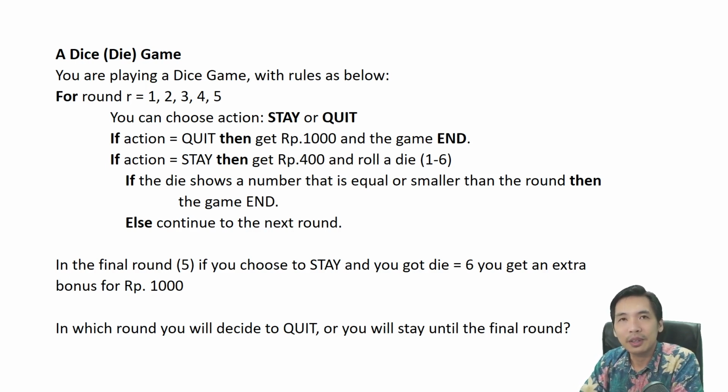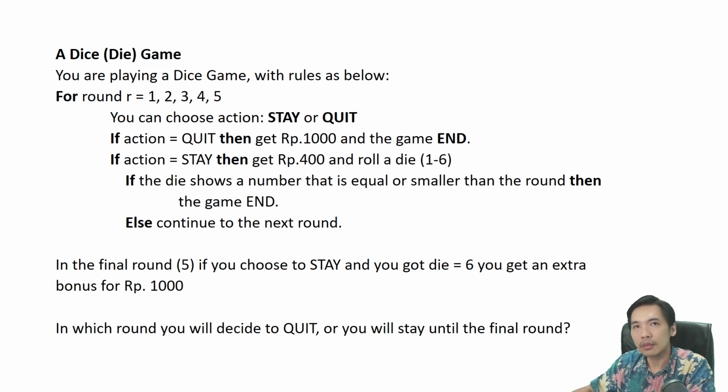So, for example, if in the first round you choose to stay, you roll a die, and you get number 1, then you have to end the game and only get 400 rupiah. Another example, if you choose to stay on the first round, and then you get die number 6, you continue to round 2, and then you decide to quit. So you will get 1400 rupiah as your reward.